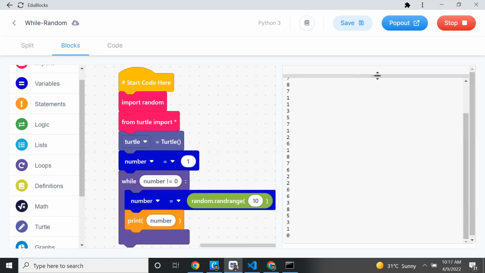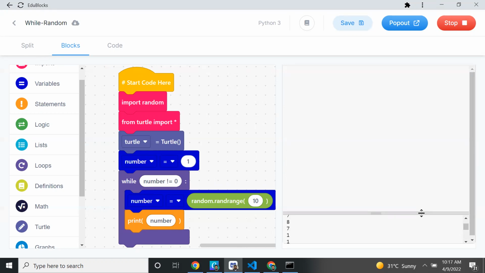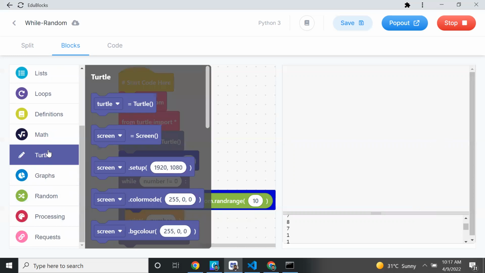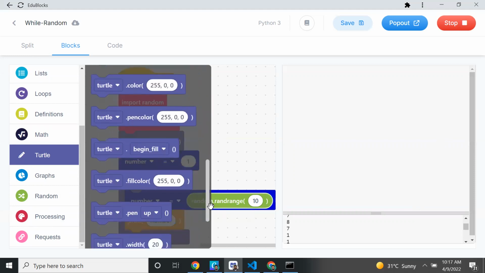So instead of printing numbers, it is boring, right? I want to randomly draw circles and change the angle. So that's why here what we'll do, we will add turtle. We'll come to turtles. We'll add some more interesting code. So turtle equal to circle.